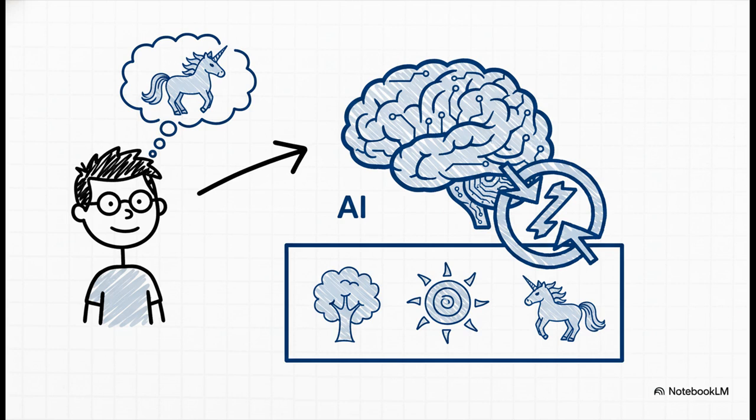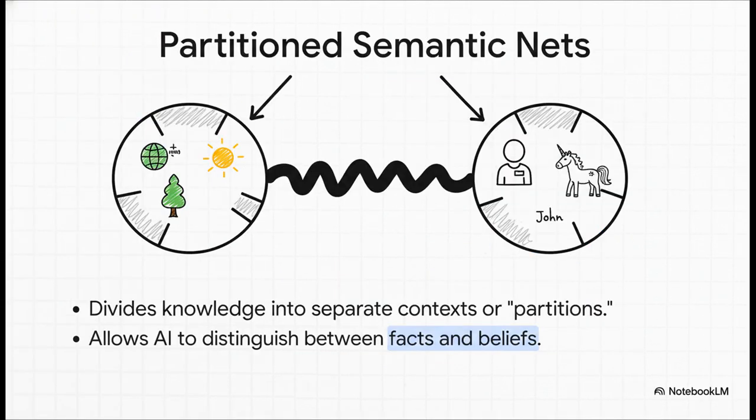How do you get an AI to understand something like a belief? Look at that sentence. John believes that Mary loves rum. How do you represent that without just making "Mary loves rum" a universal fact in the system? You need a way to separate belief from reality. The solution they came up with was brilliant: partitioned semantic nets.